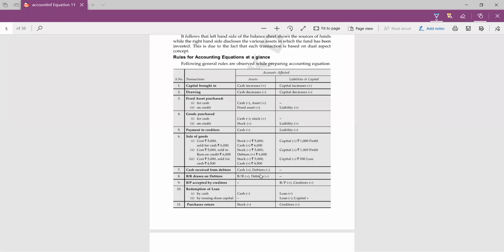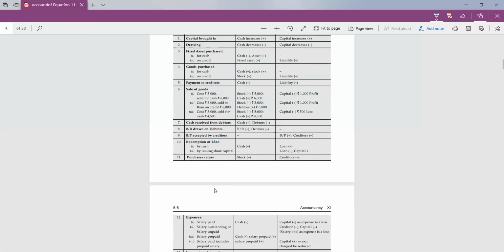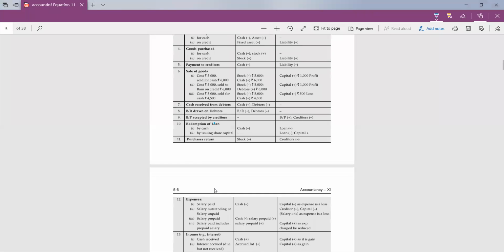Similarly, BP may be accepted by the creditors. So in that case, creditors will be decreased, and the BP will be increased. Okay. Then redemption of loan. Redemption of loan means repayment of loan. If we are repaying the loan, then cash will be decreased and loan will be decreased. Very good. And if we are making payment through cheque, then the bank balance will decrease and on the other hand loan will decrease.